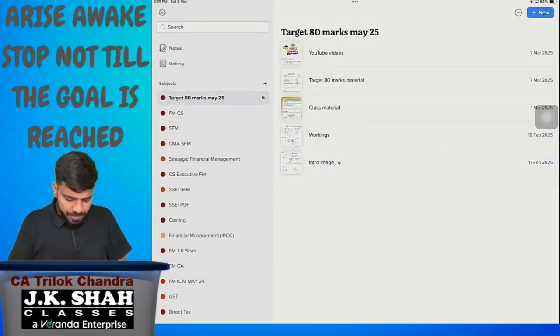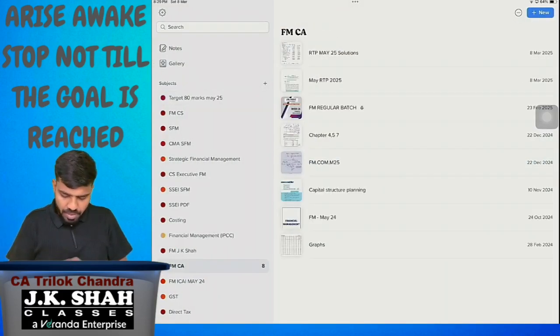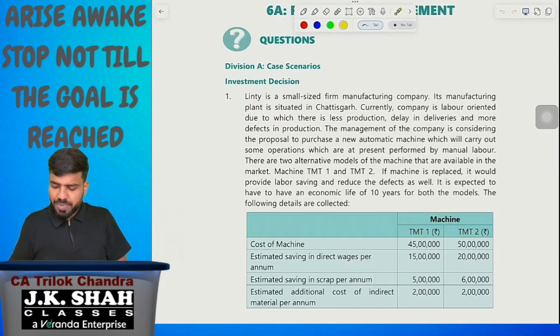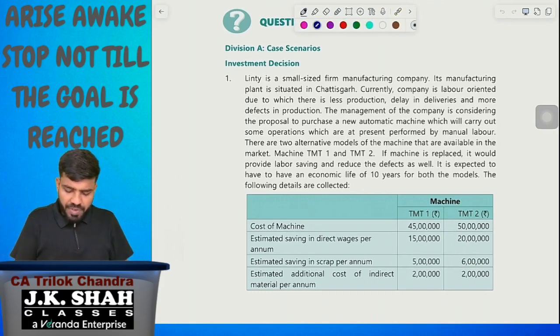Let me start with the first question, which is based on investment decision. Look at this question. Very simple question. I'm reading for you. Linty is a small sized manufacturing company. Its manufacturing plant is situated in Chandigarh.